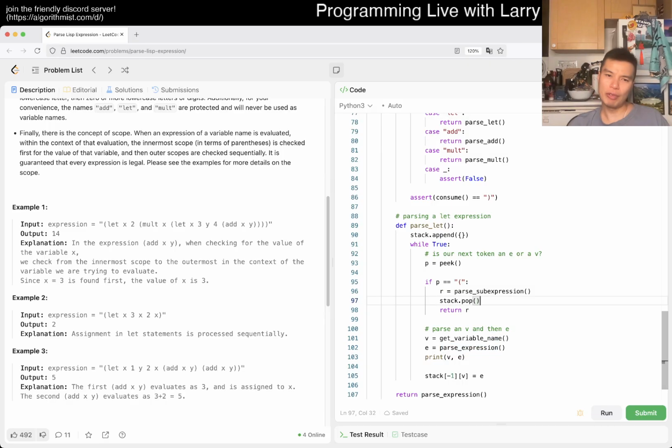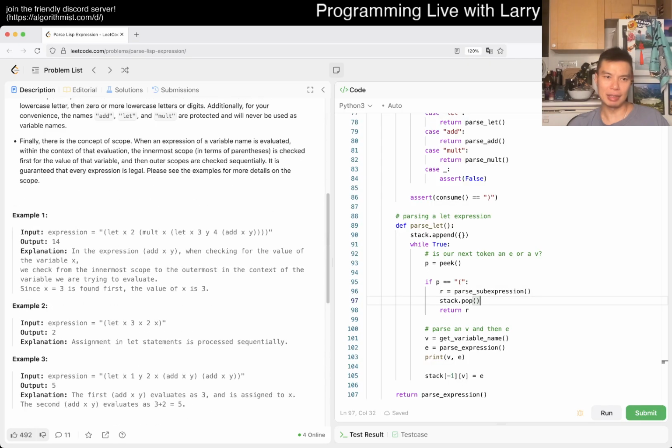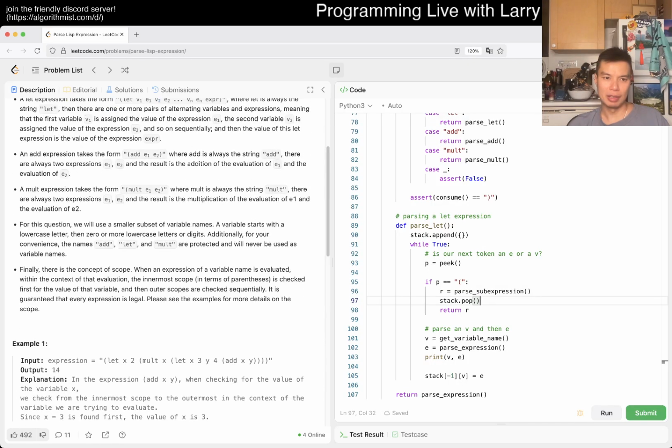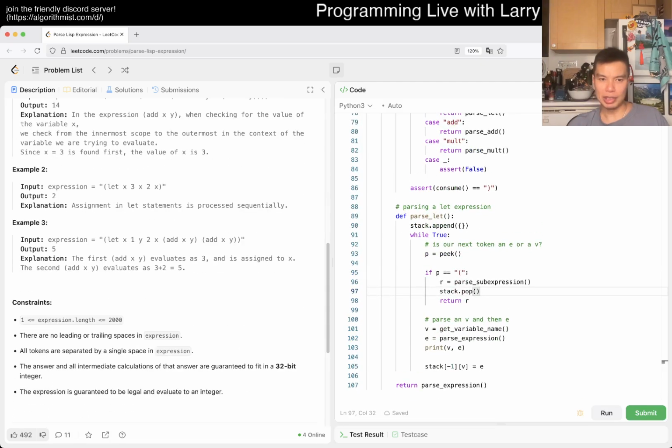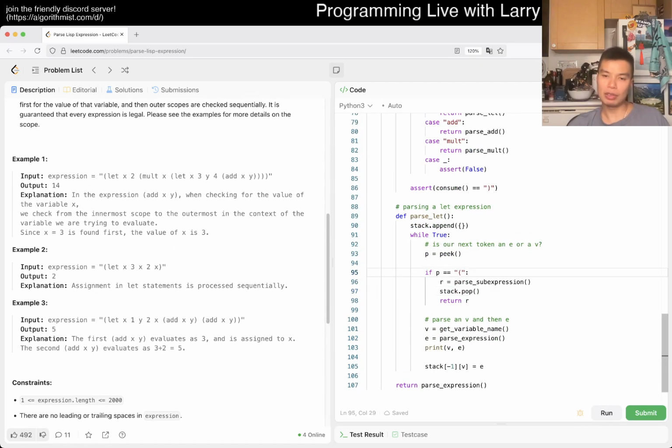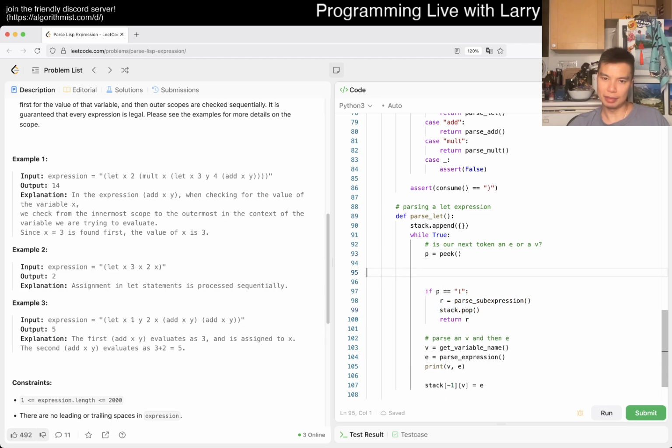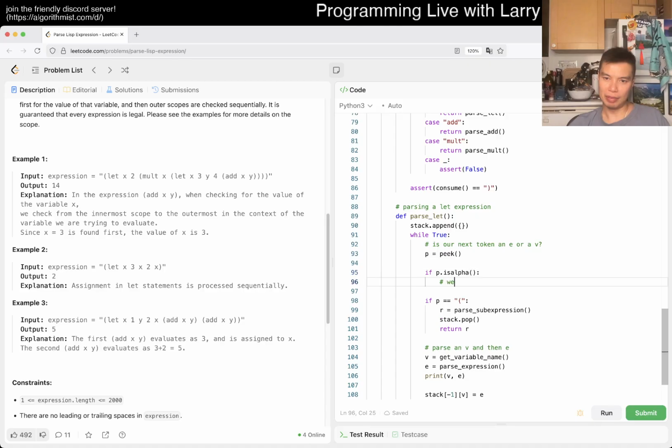Oh, I guess a variable name always they find it a subset of variable name somewhere. That is very awkward though. So then now we have to check whether it is a variable. Oh no, if it's a variable name, then we check. So maybe instead of this, it is something like okay. If p is alpha, we have a variable name.